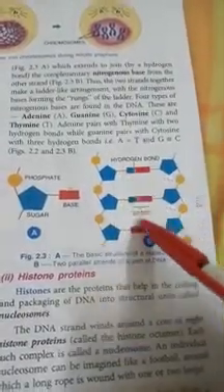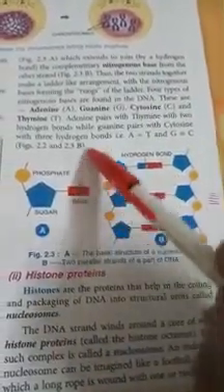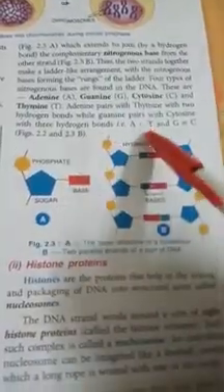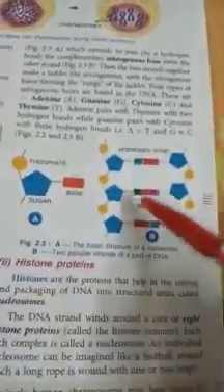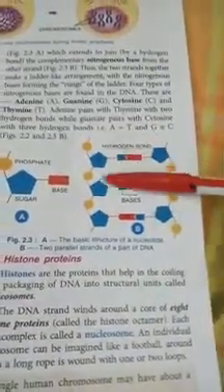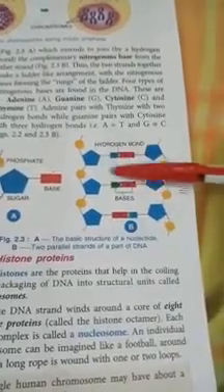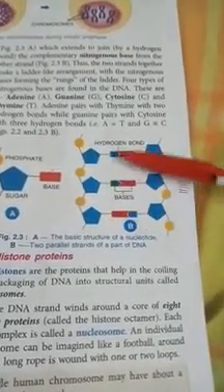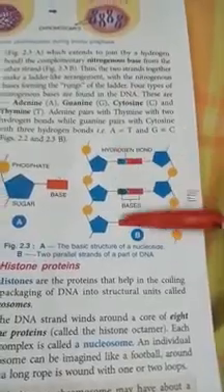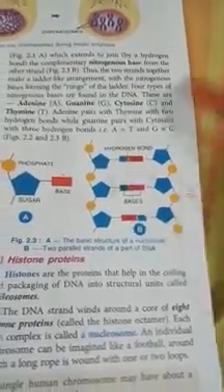A gene is a specific sequence of nucleotides. A nucleotide is this kind of unit, and a specific sequence, like the beads of a chain, can make particular kinds of genes.